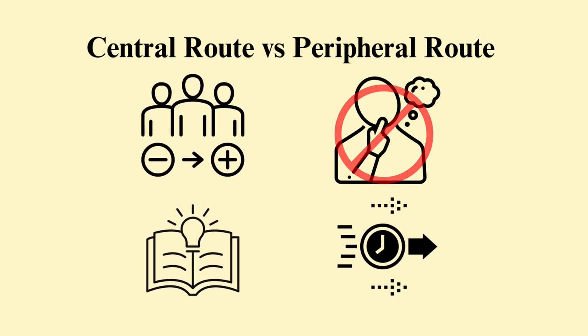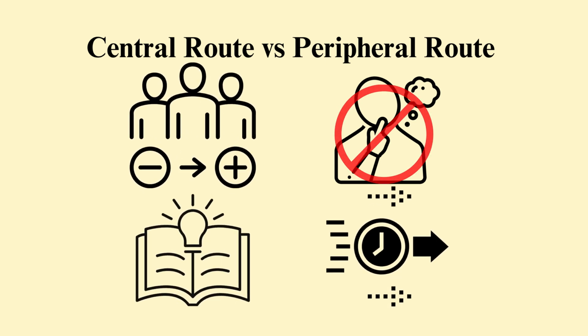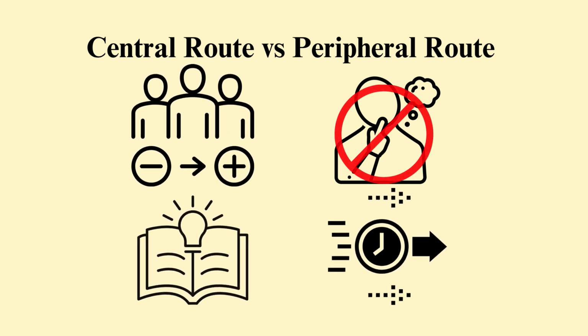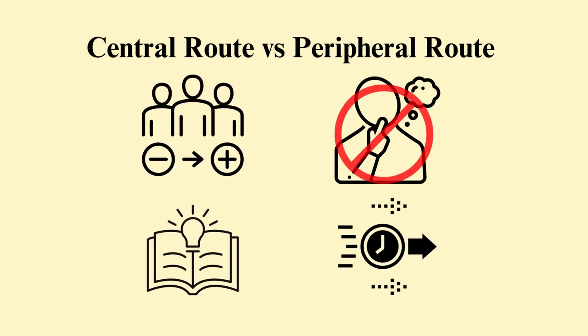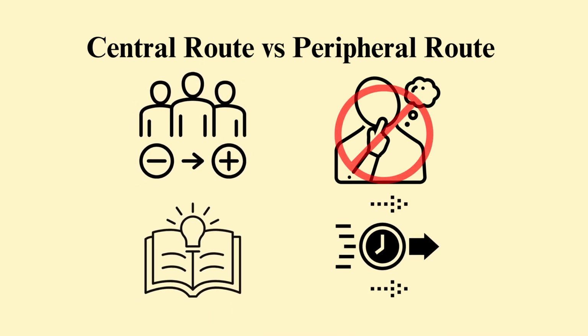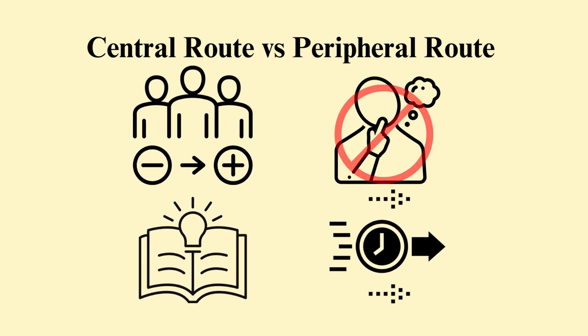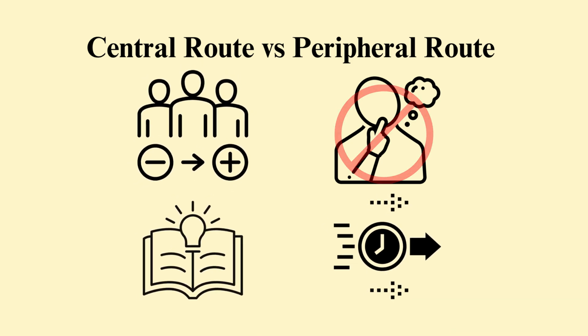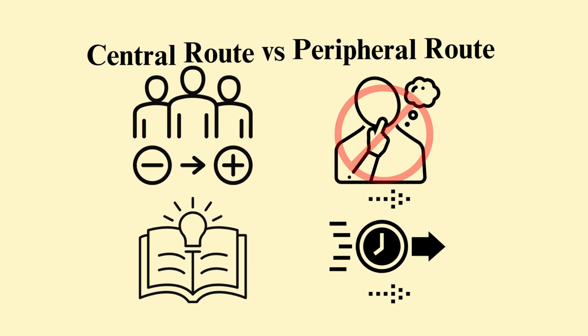The central route shows a long-lasting effect and a lasting change in attitude, and those influenced by the central route are engaged in learning more about the message presented to them, while the peripheral route shows temporary change in attitude and behavior, but there's no long-lasting effect, and those influenced by the peripheral route do not want to think too much about the message presented to them.